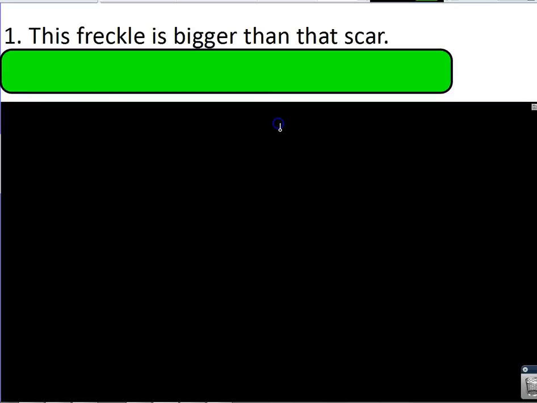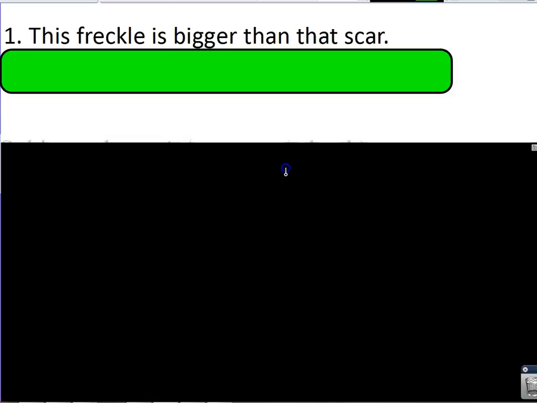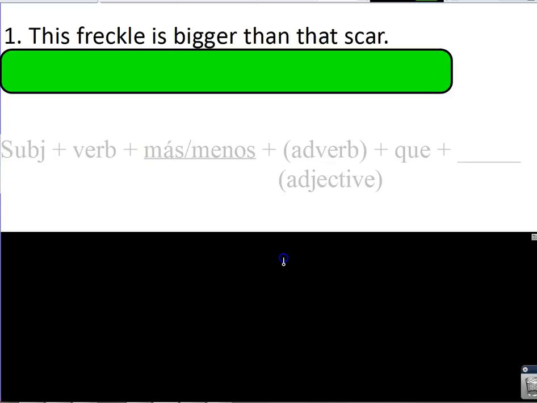All right, so now we just need to attempt a couple of example sentences to practice this. Here's one. This freckle is bigger than that scar. This freckle is bigger than that scar. So this is a comparison of inequality. And as you know, this is our formula for comparatives of inequality. You do not have to write this down. I just have this written here for reference. So this part in gray, you actually do not have to write down. But what I want you to do is use it for reference as you attempt to write out this sentence in Spanish.